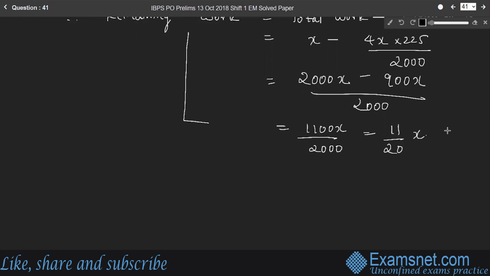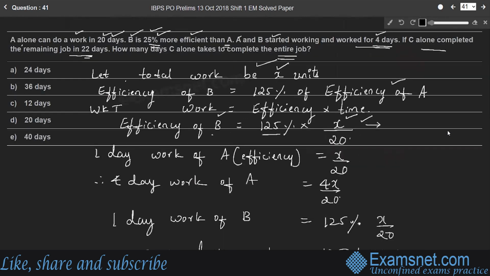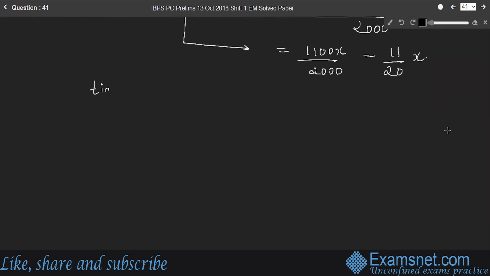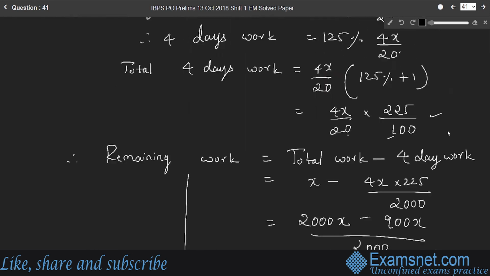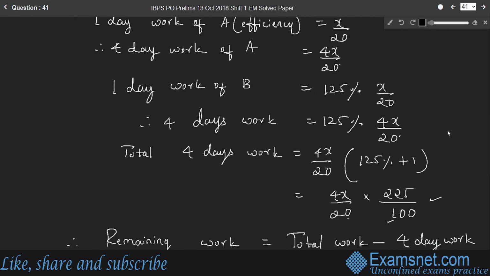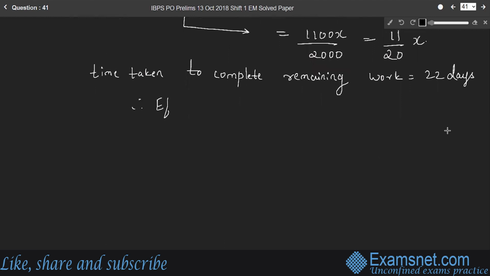This is the remaining work done by C, right? And this work is done in 22 days. So the time taken to complete only the remaining work is 22 days. So by taking the work and the time, we can calculate the efficiency of C, right? Therefore, efficiency of C